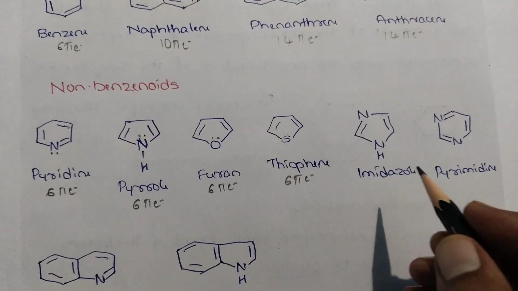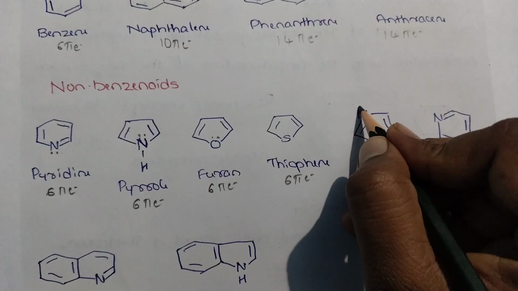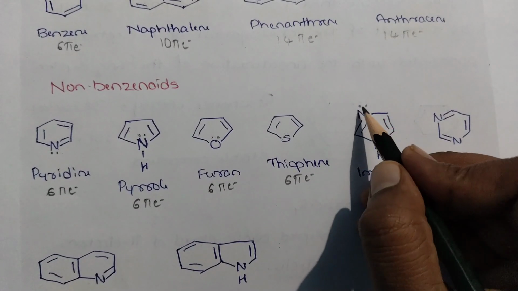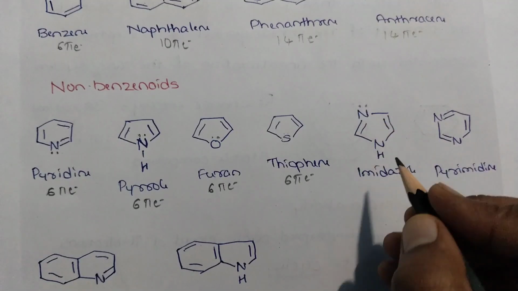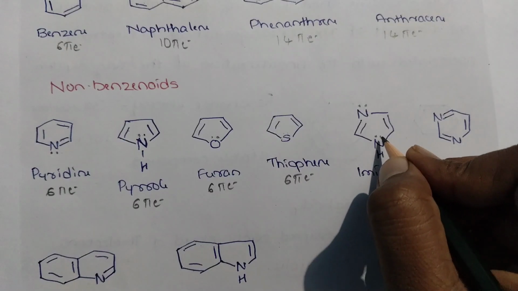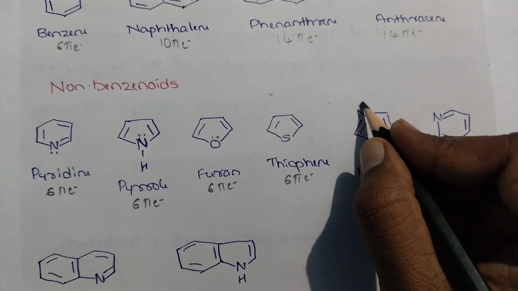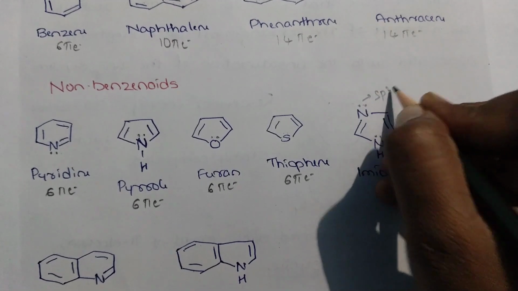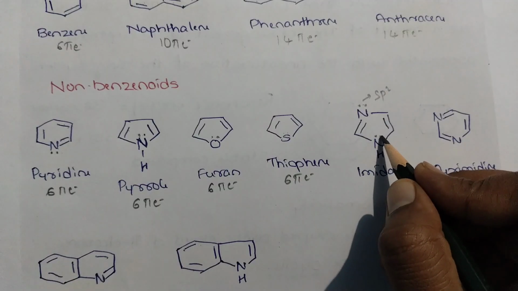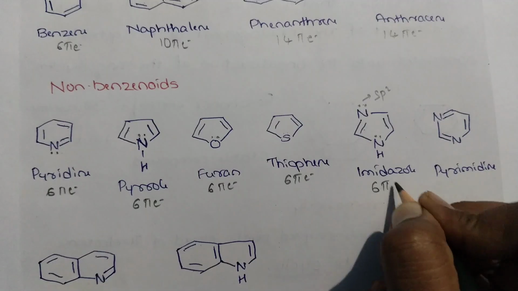Here again imidazole, the nitrogen, this is the same as pyrrole. The electrons on this nitrogen are not involved in the unsaturation. That means they are in the sp2 orbital. Here these two electrons are in the p orbital, and these are involved in the unsaturation. So you have to consider this electron, not this electron. These are in the sp2 orbital, but these are in the p orbital, so these are involved in the bond formation. These are called pi electrons. 1, 2, 3 pairs of pi electrons, and this is also a 6 pi electron system.